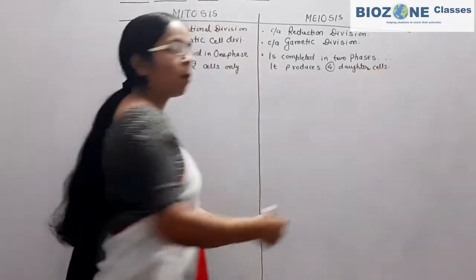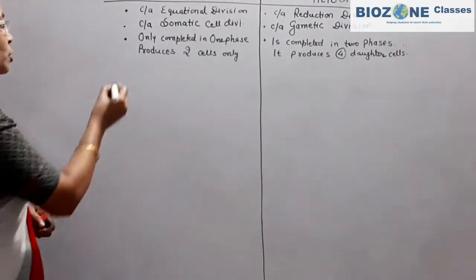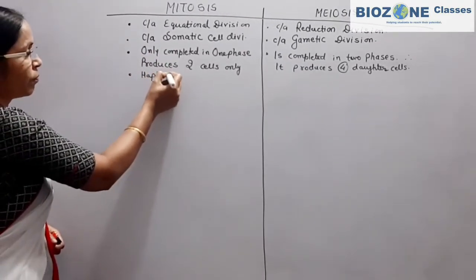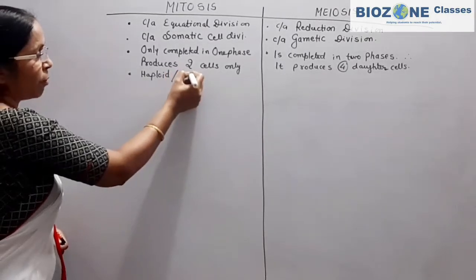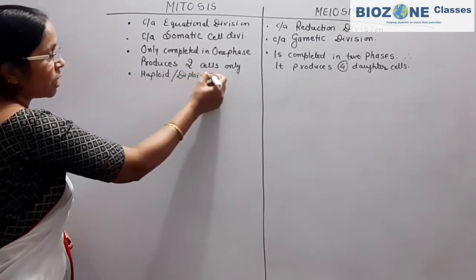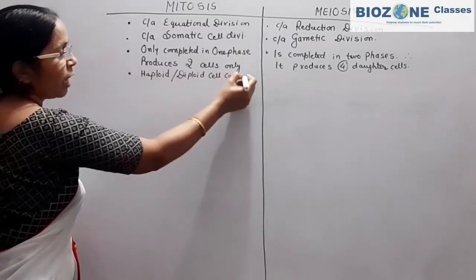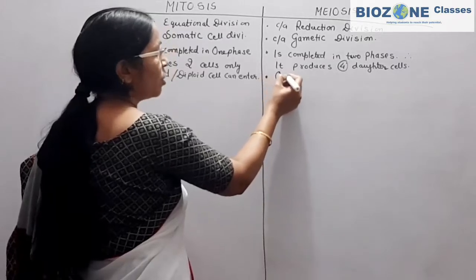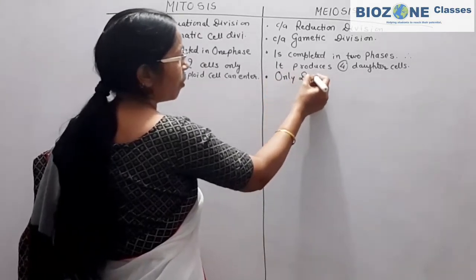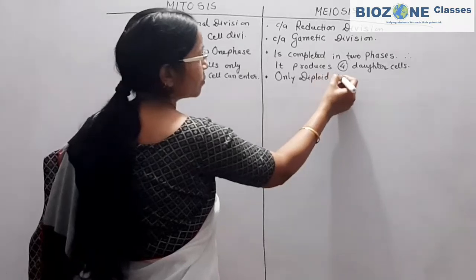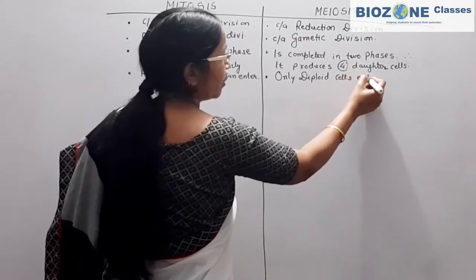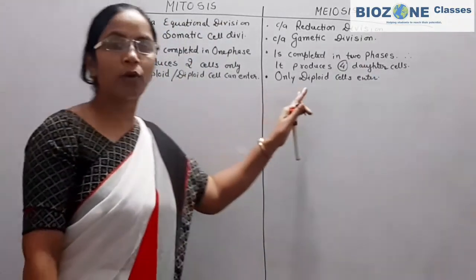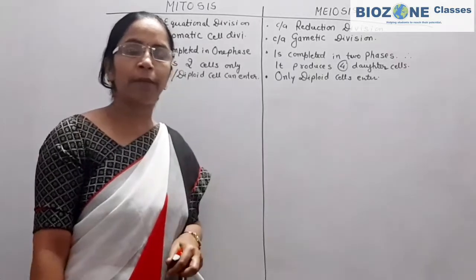After that, what kind of cells enter? So here you remember, in mitosis haploid or diploid cells can enter, but in case of meiosis only diploid cells enter, because the diploid chromosome number becomes haploid in meiosis division. So this part you remember very well.